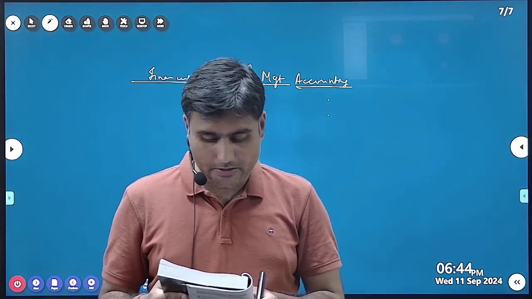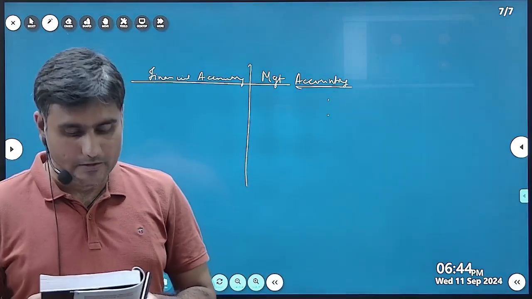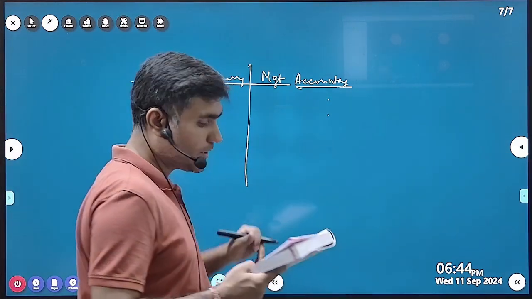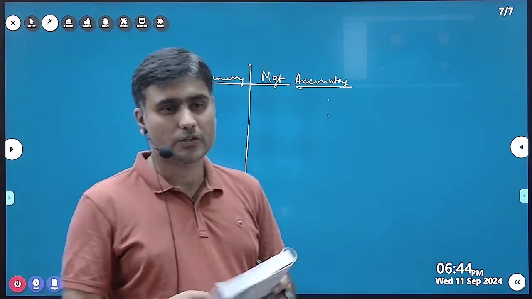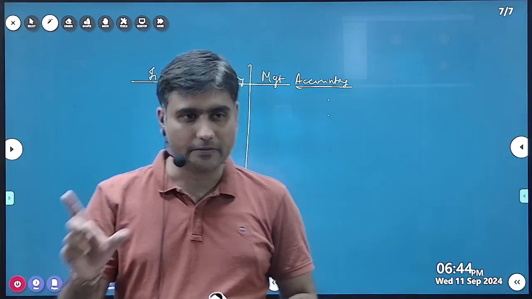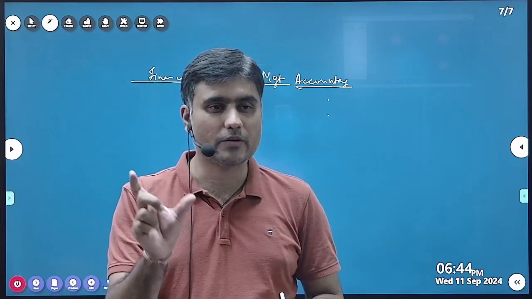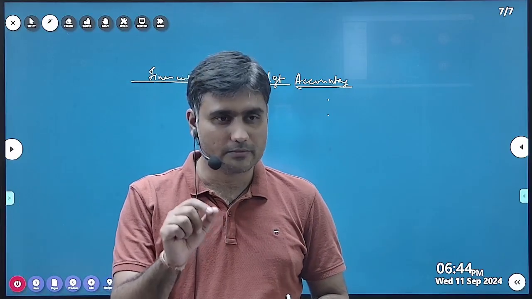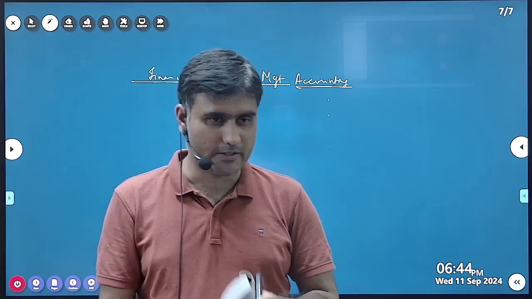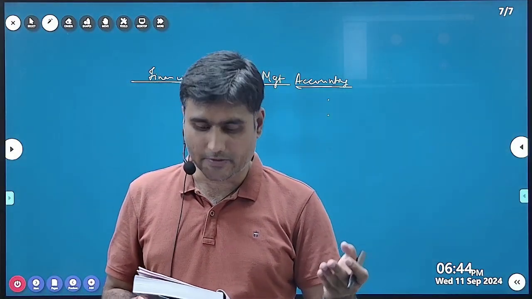Application. Financial accounting is prepared to reflect a true and fair picture of financial statements. You can see an audit report. In the audit report, the chartered accountant certifies that the financial statements give a true and fair view. It is certified by a chartered accountant in case of audit. But management accounting does not require any such certification.